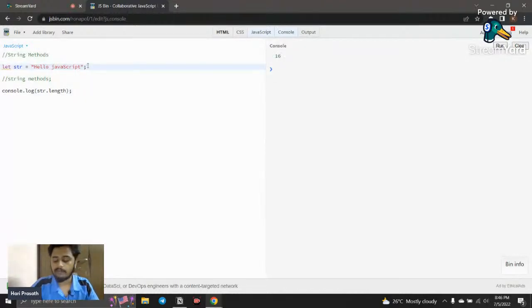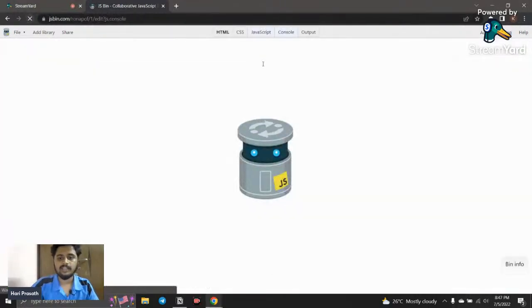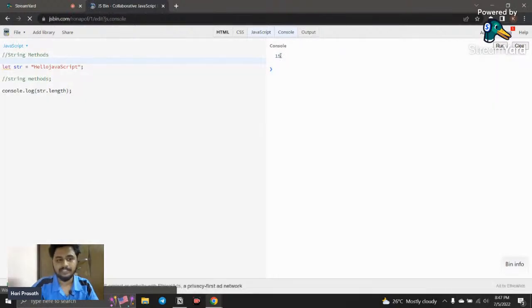You may have a doubt whether it calculates the white spaces too. The answer is yes. I removed the white space, and here you can see it shows 15, which means it also calculates white spaces. I added two white spaces, hello Java, a white space, and then script. There are two white spaces, so right now it is 15. With two white spaces added, it's going to be 17. You can see that it's 17.